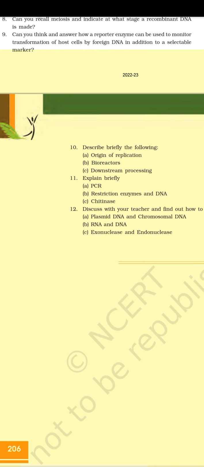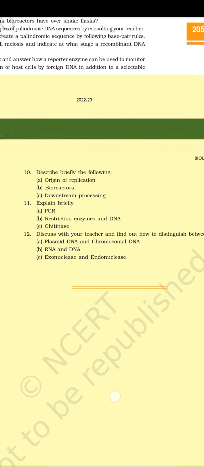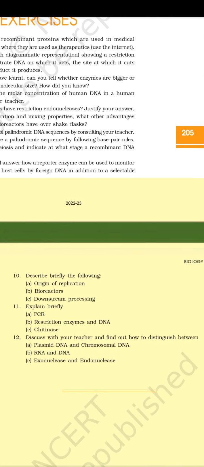10. Describe briefly the following: (a) Origin of replication (b) Bioreactors (c) Downstream processing. 11. Explain briefly (a) PCR (b) Restriction enzymes and DNA (c) Chitinase. 12. Discuss with your teacher and find out how to distinguish between (a) Plasmid DNA and chromosomal DNA (b) RNA and DNA (c) Exonuclease and endonuclease.